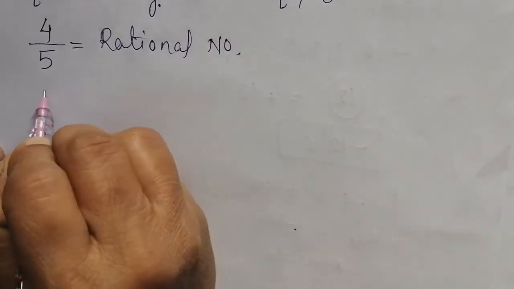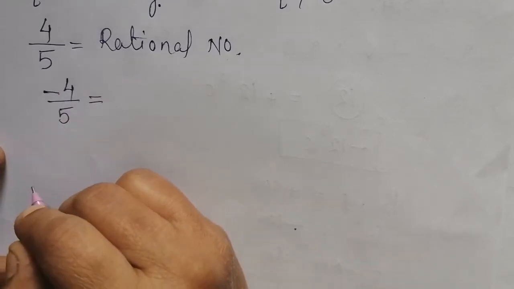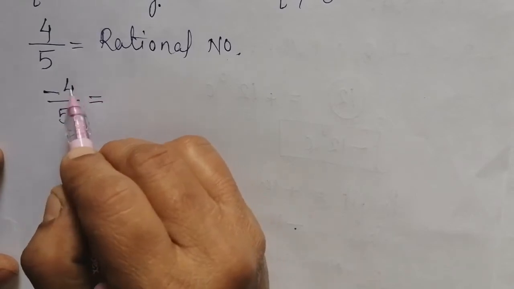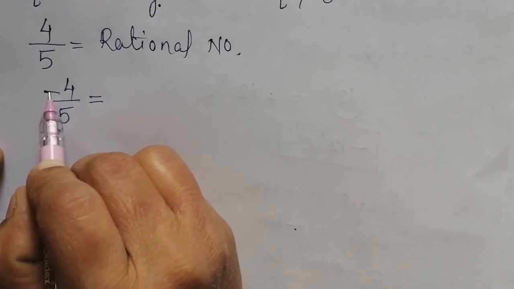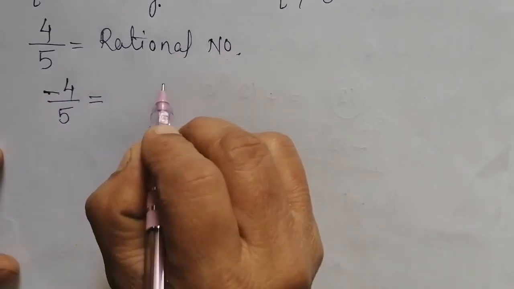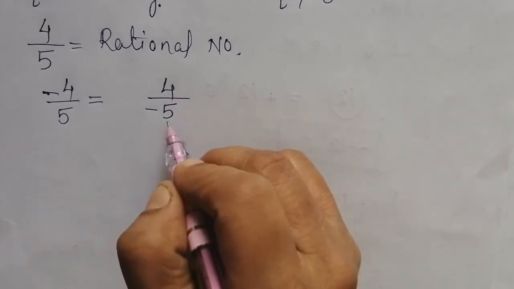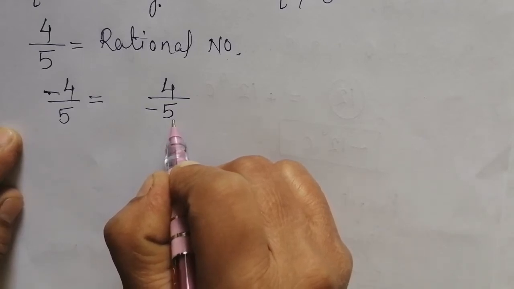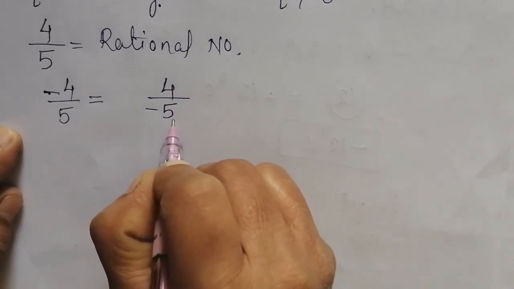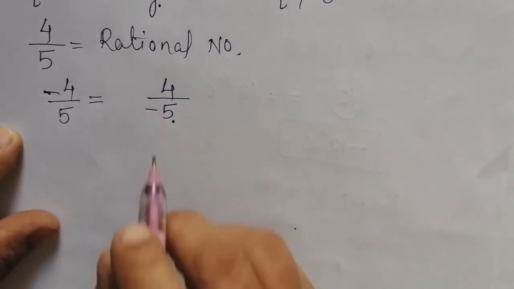Same way, if it is written minus 4/5, this is also a rational number, because the numerator minus 4 is nothing but a negative integer. Same way, if it is written 4 divided by minus 5, that means 4 by minus 5, this is also said to be a rational number, because here the denominator is a negative integer.